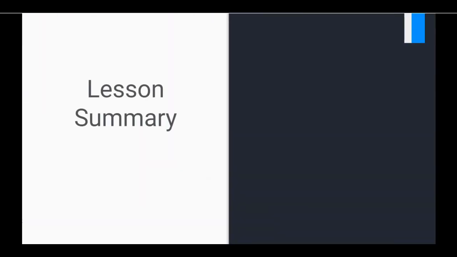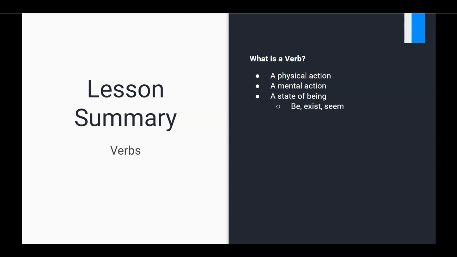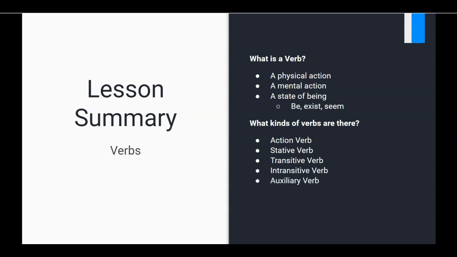So just to wrap up this lesson, I'll just do a little summary on what we covered in terms of verbs. So we did talk about what verbs are, and we said that they refer to physical actions, mental actions, and a state of being, sometimes referred to as the stative verbs. And there we saw some examples like be or exist or seem. We also talked about different kinds of verbs. So we saw that there are action verbs, stative verbs, transitive verbs, intransitive verbs, auxiliary verbs, modal verbs, and phrasal verbs.